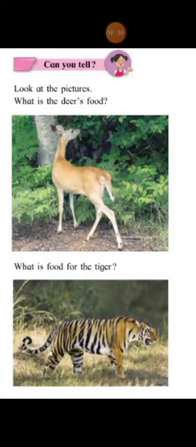Yes, the deer feeds upon the leaves of the trees. Yes? And what is the food for the tiger? Exactly. The deer is the food for the tiger. Right, children? Okay.